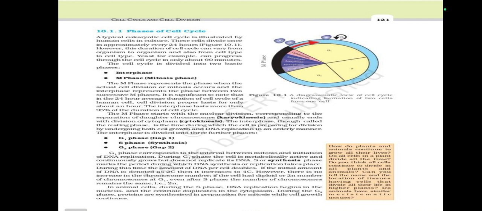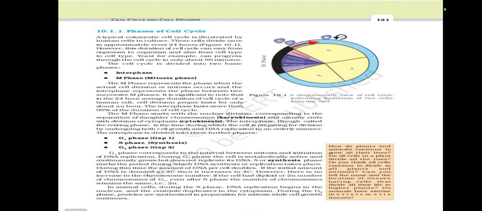The interphase is divided into three further phases: G1 phase (gap 1), S phase (synthesis), and G2 phase (gap 2). G1 phase corresponds to the interval between mitosis and initiation of DNA replication. During G1 phase, the cell is metabolically active and continuously grows. The S phase marks the period during which DNA synthesis or replication takes place. During this time, the amount of DNA per cell doubles.